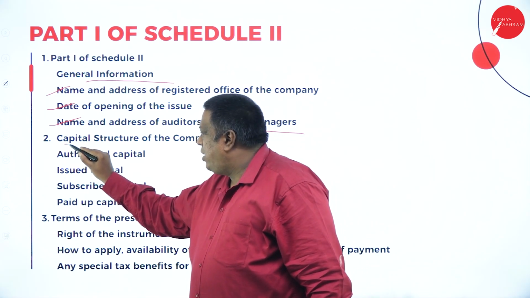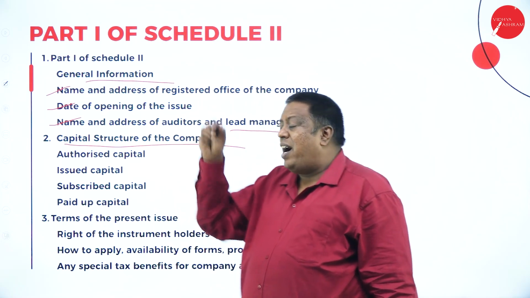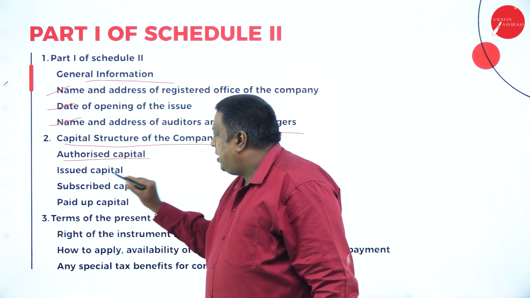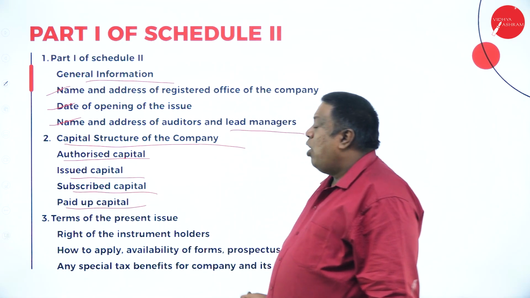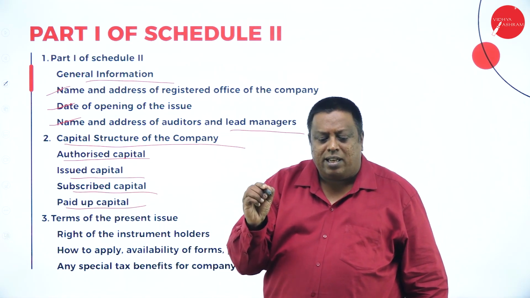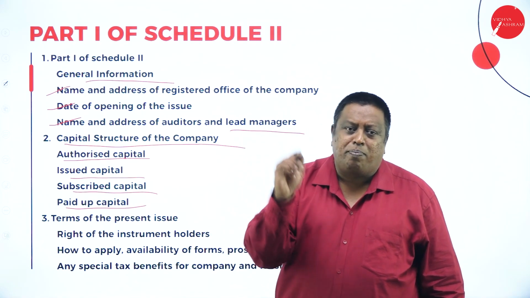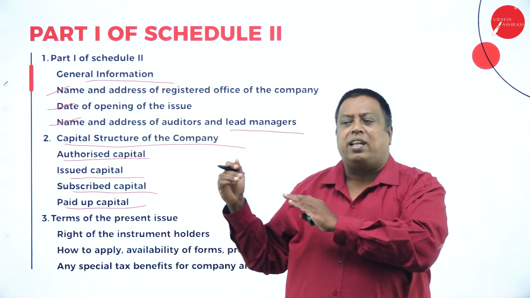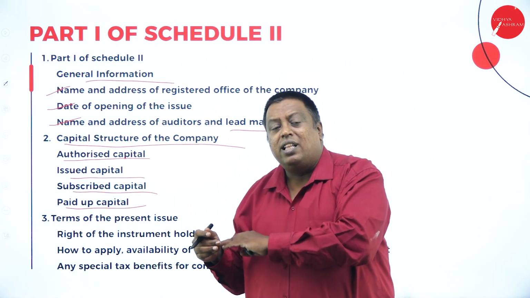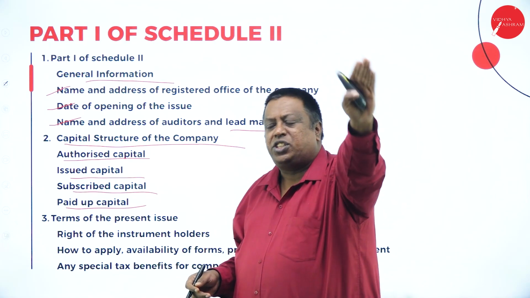The next one, as I said, is the capital structure of the company, how the capital has been divided: authorized capital, issued capital, subscribed capital, paid up capital. Authorized capital is the capital which the company is authorized to issue to the public. It means this is the amount of funds we require, and this is the limit authorized for the company to issue the number of shares.